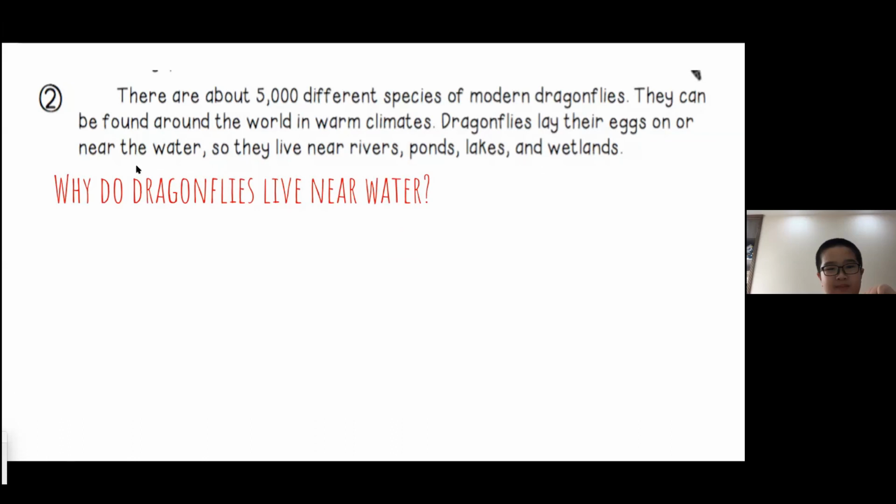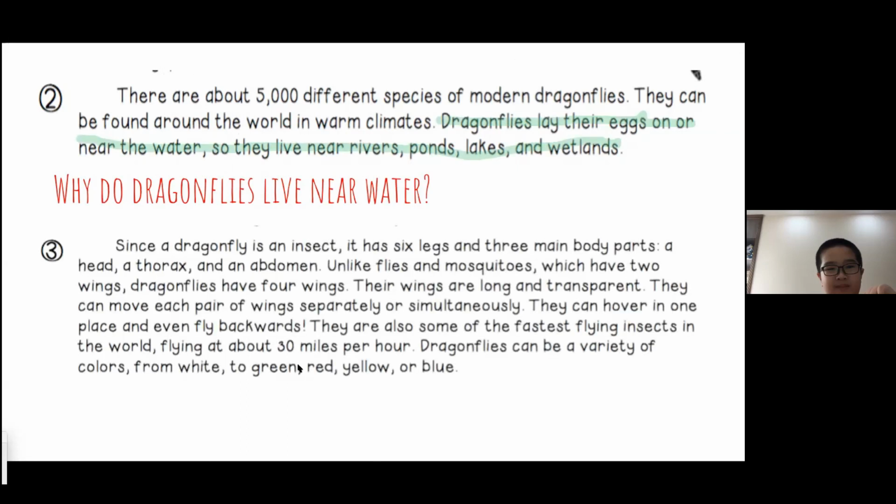Because dragonflies lay their eggs on or near the water. So they live near rivers, ponds, lakes, and wetlands. Very good. Since a dragonfly is an insect, it has 6 legs and 3 main body parts: a head, a thorax, and an abdomen. Unlike flies and mosquitoes, which have 2 wings, dragonflies have 4 wings.